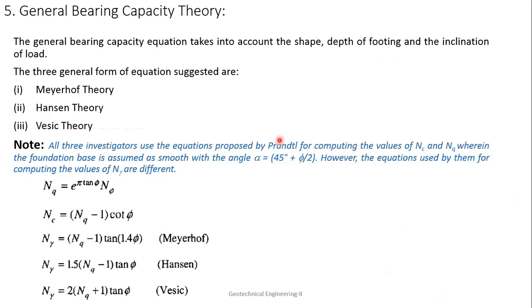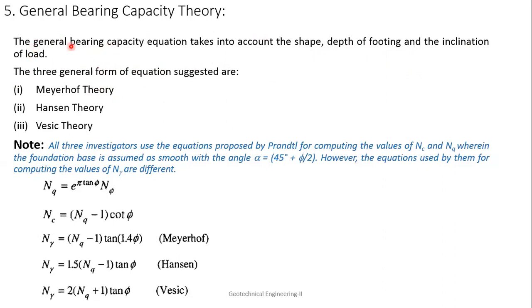Now, the general bearing capacity theory. I will give a small background. General bearing capacity means that all footings have two to three factors that need to be taken care of. One is the shape of the footing, which is a very significant part, then the depth of the footing, and the inclination of the load, that is, at what inclination it is applied. When all these factors are considered, it is called the general bearing capacity theory.